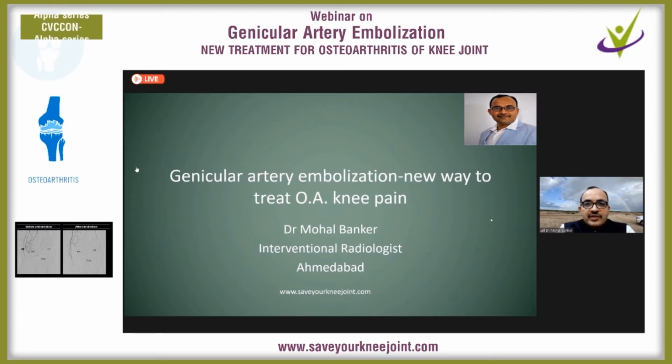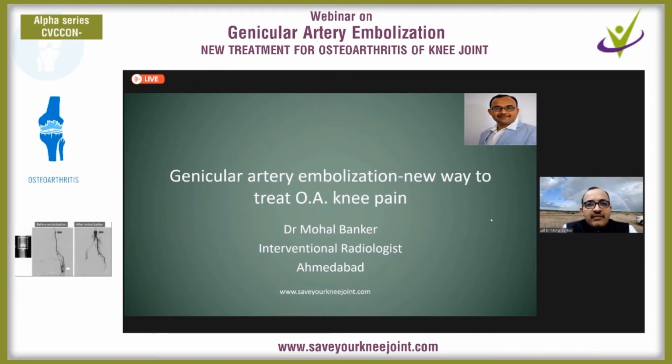So, what is neoangiogenesis? Neoangiogenesis is hypervascularity developed due to this chronic inflammation, and this chronic inflammation leads to the new formation of microvessels, and these newly formed microvessels continuously release cytokines within the joint, and because of these cytokines, continuous destruction of the joint goes on.